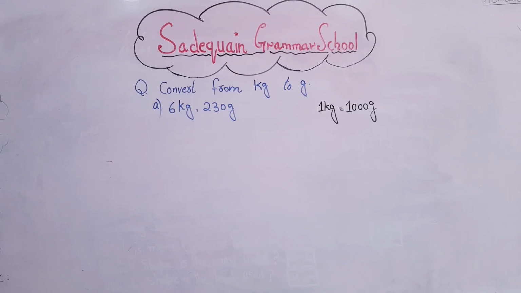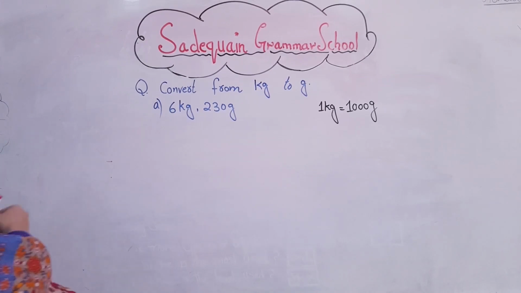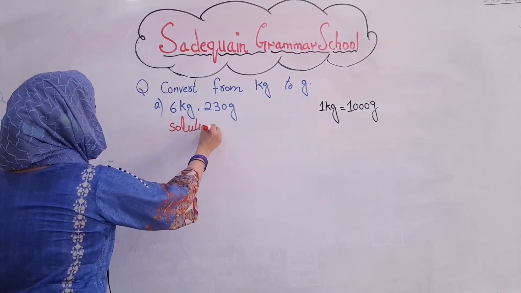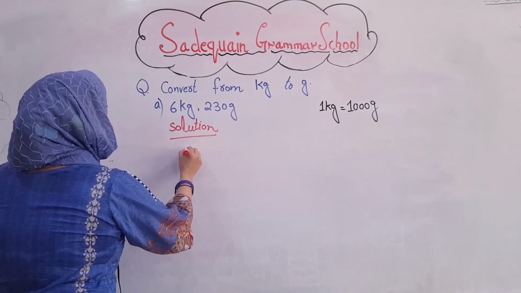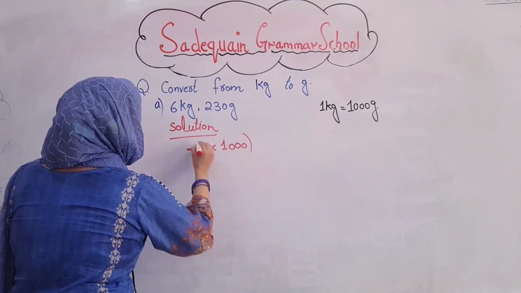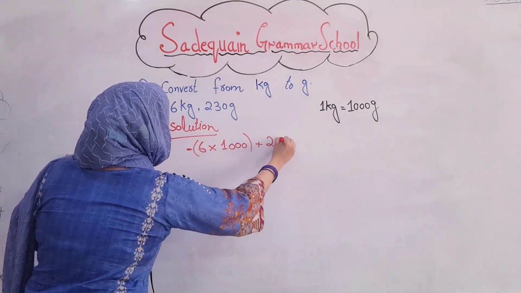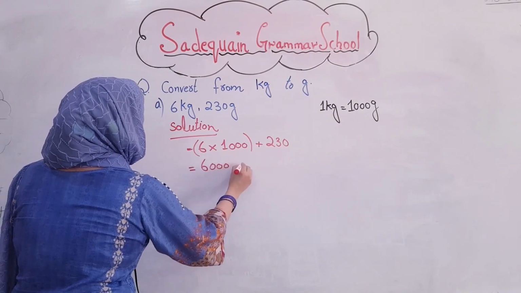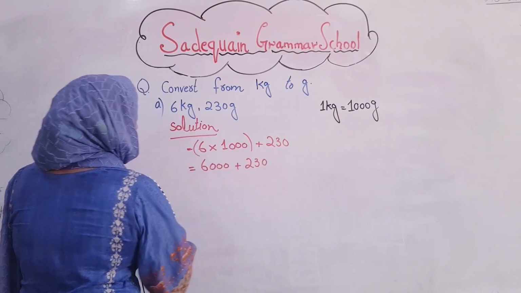Now students, convert from kg to gram. As you know, 1 kg is equal to 1000 gram. So we have to convert 6 kg 230 gram into gram. We start the solution. 6 will be multiplied with 1000, plus 230 remains the same. Then it becomes 6000 plus 230.